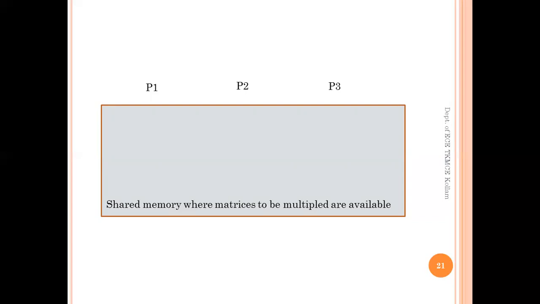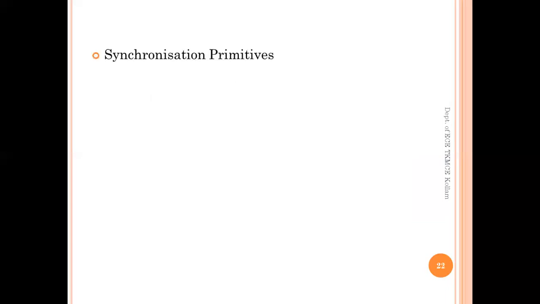This is a shared memory where the matrices to be multiplied are variables, the two matrices M1 and M2. Now consider the worst condition: P1 has completed reading the first matrix but not the second. What happens if P2 starts at this stage? The result will be meaningless.